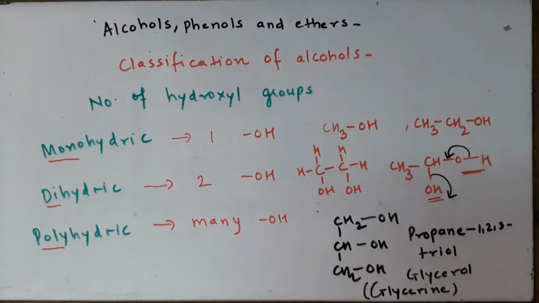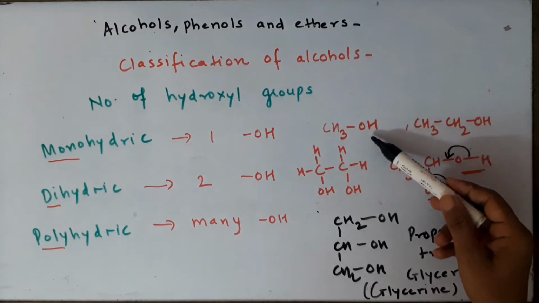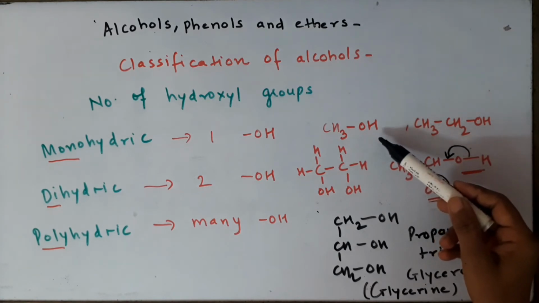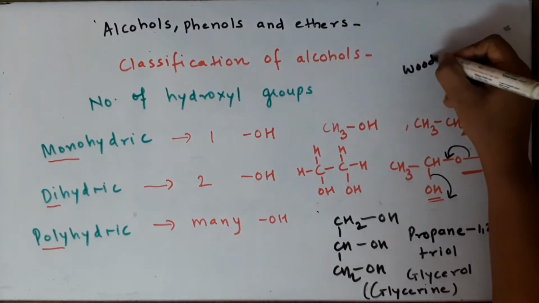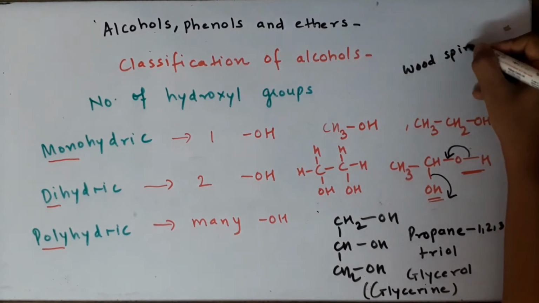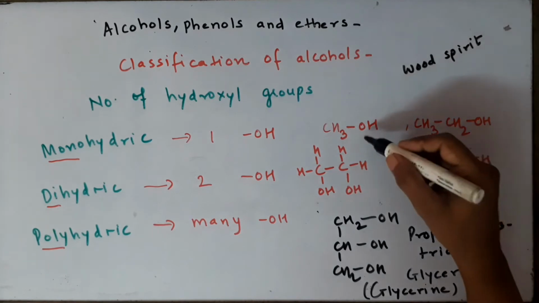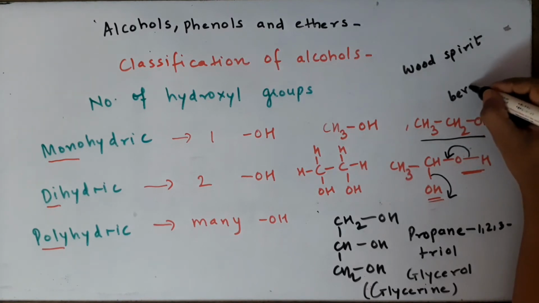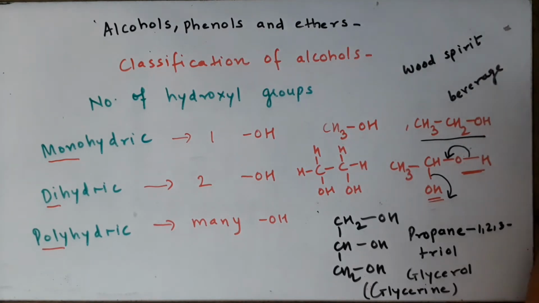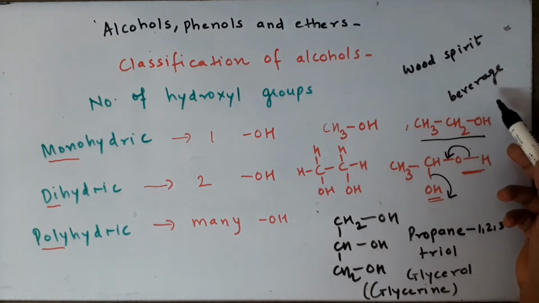So these are some of the commercially important alcohols which we have seen. The first we saw methanol. It is also known as wood spirit because it was obtained by destructive distillation of wood. Ethanol is commonly used as a beverage due to its intoxicating effect. Also it is used as a very good solvent and disinfectant.